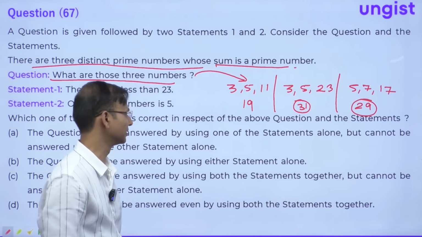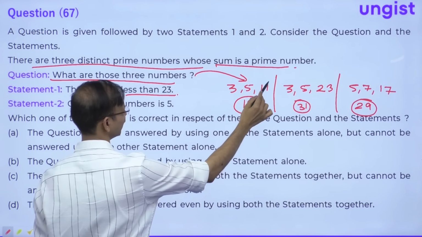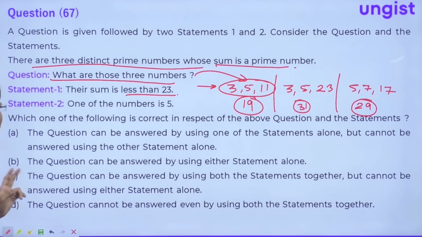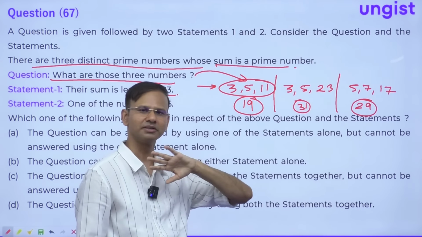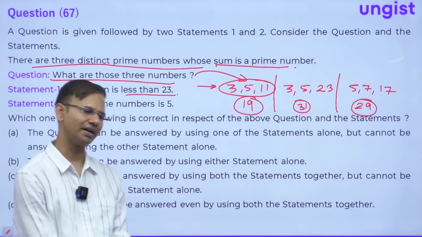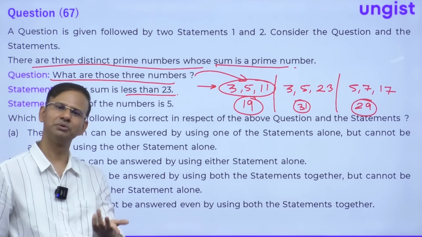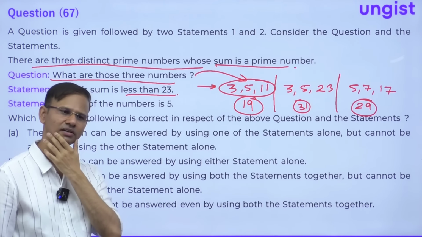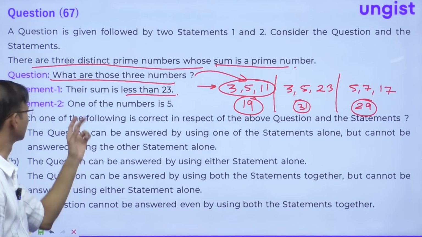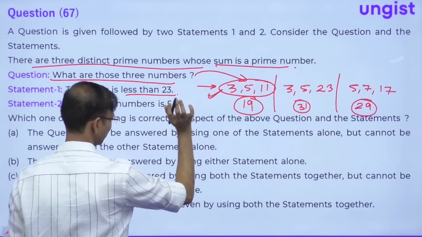Now just come to the first statement: their sum is less than 23. Less than 23 means apart from this triplet, we cannot have any other triplet. Because 3, 5, 7 will be 15, which is not a prime number, and after 7 the next prime number we have is 11, so 3, 5, 11 is 19. So only this triplet is possible if the sum is less than 23. So from statement number 1, yes, we can solve the question, we can get a unique triplet.